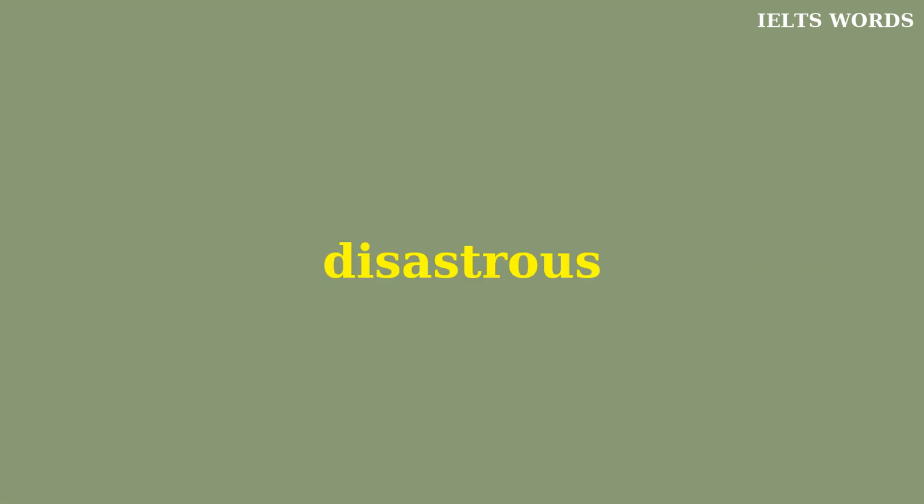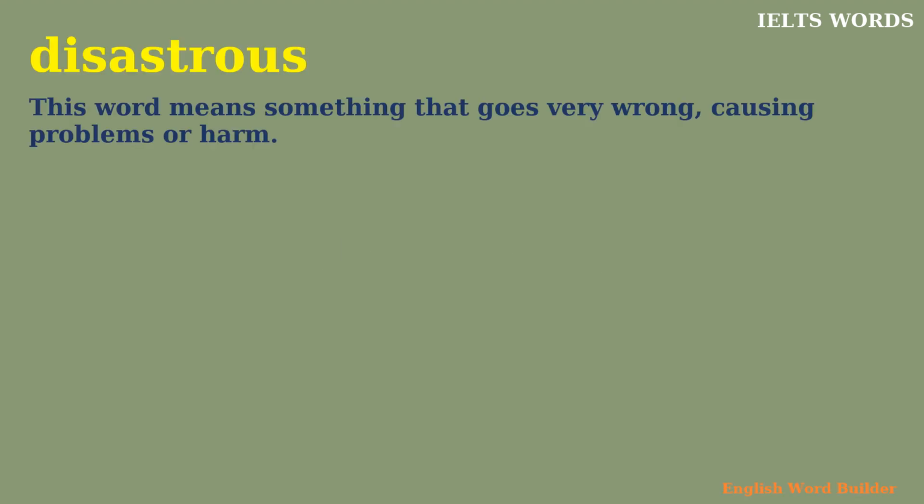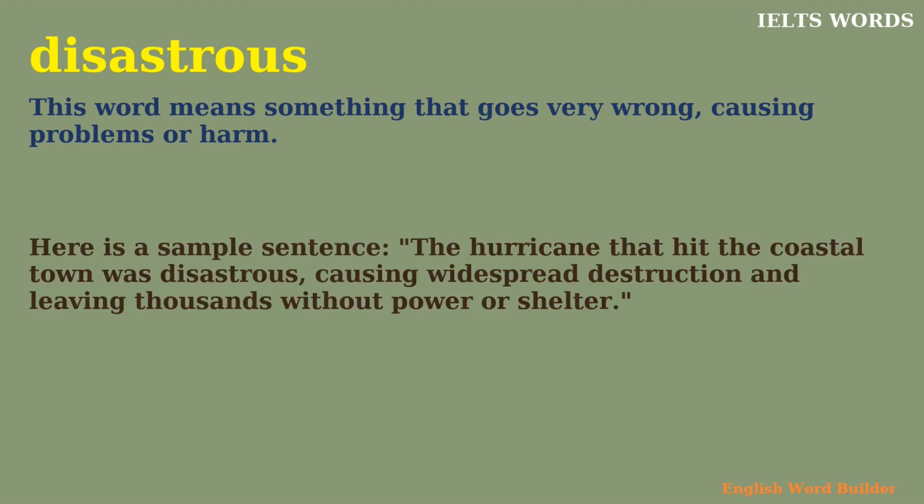Disastrous. This word means something that goes very wrong, causing problems or harm. Here is a sample sentence. The hurricane that hit the coastal town was disastrous, causing widespread destruction and leaving thousands without power or shelter.